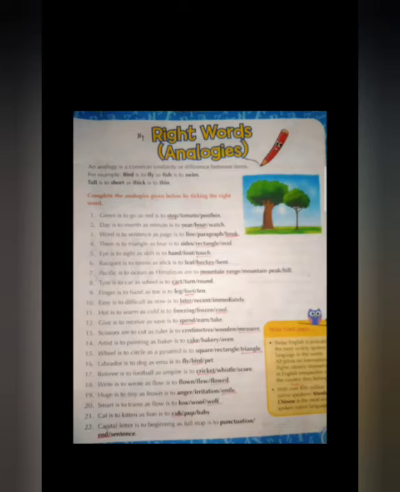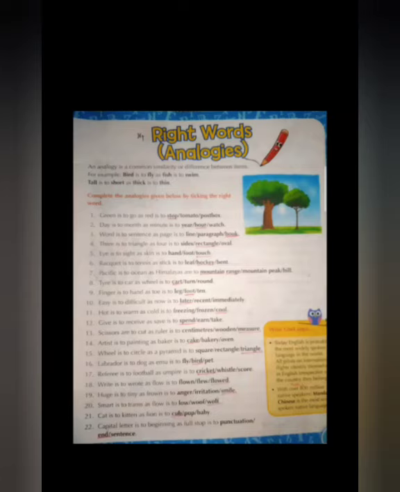Underline book. Fourth one, 3 is to triangle as 4 is to rectangle. A triangle has 3 sides, then a rectangle has 4 sides. Underline rectangle.